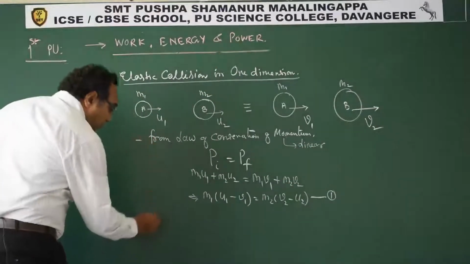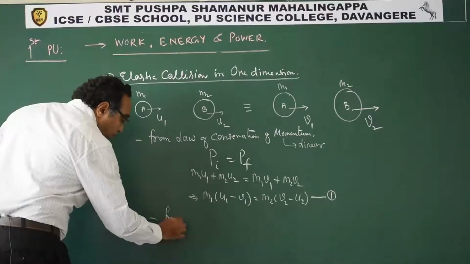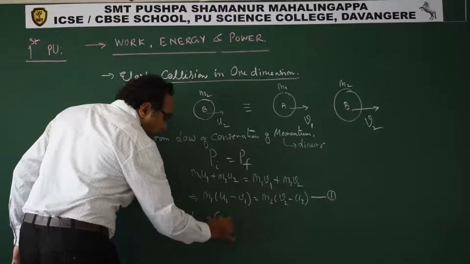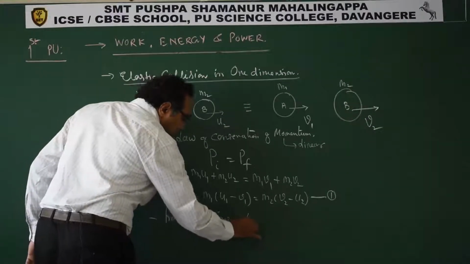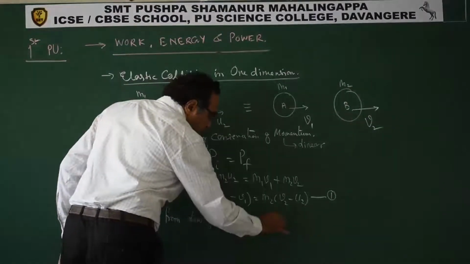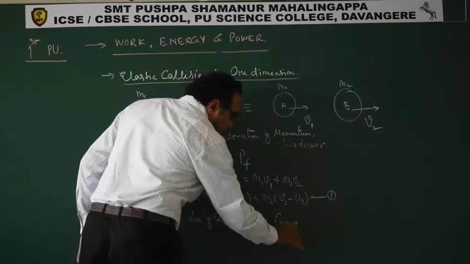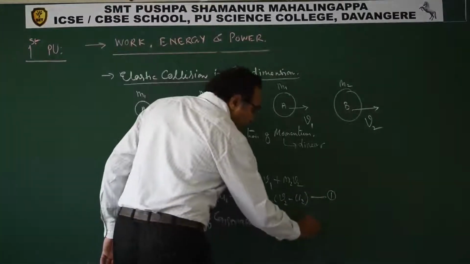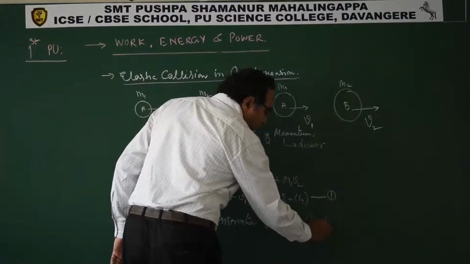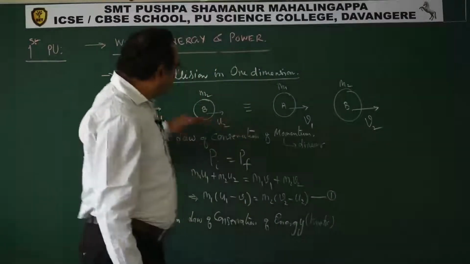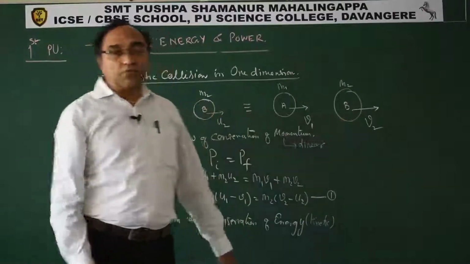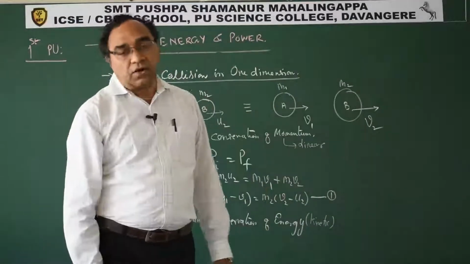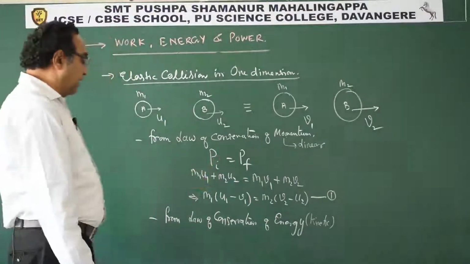This is one. Now from the law of conservation of energy, which energy are we considering here? Kinetic. Why? Because they are on the same elevation. So for total energy, the potential energy will be constant and gets cancelled out. So only kinetic energy will be there.